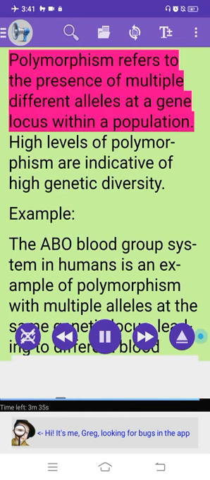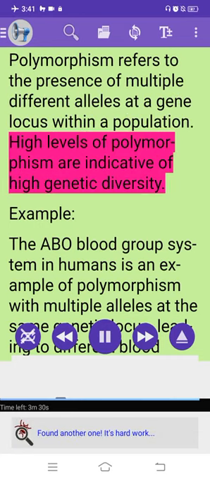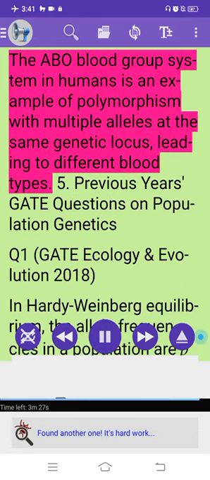B. Polymorphism. Polymorphism refers to the presence of multiple different alleles at a gene locus within a population. High levels of polymorphism are indicative of high genetic diversity. Example: the ABO blood group system in humans is an example of polymorphism with multiple alleles at the same genetic locus, leading to different blood types.